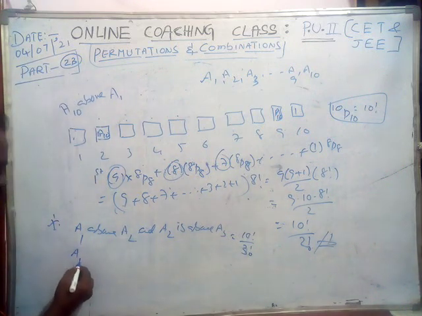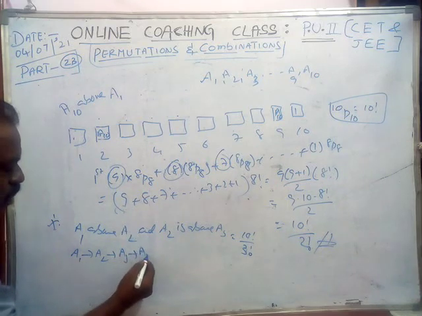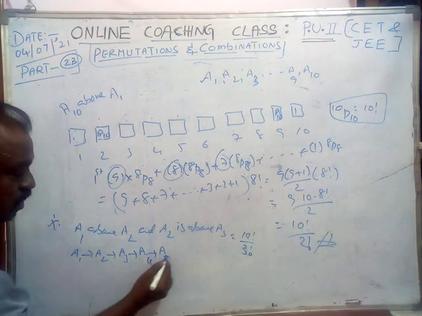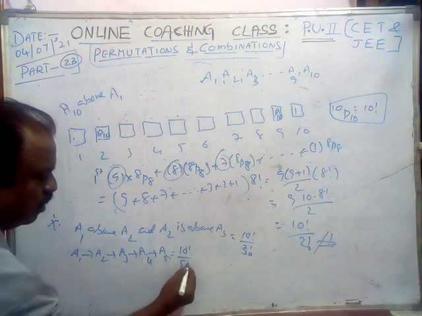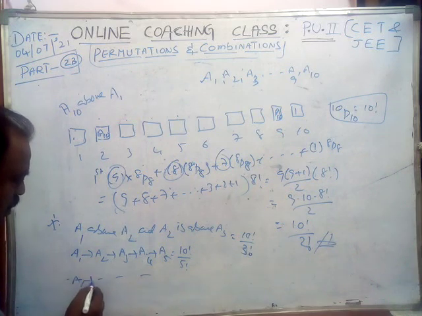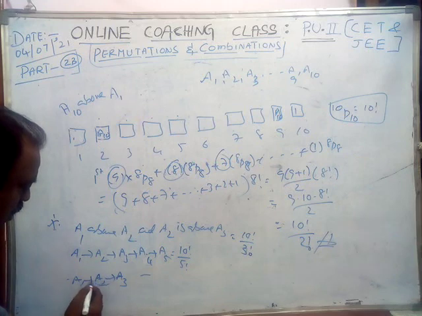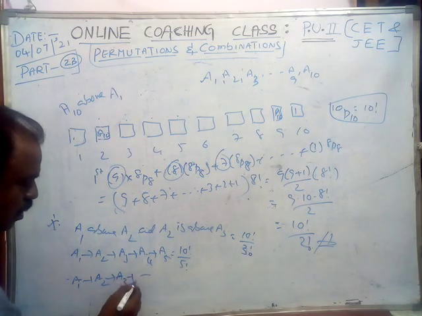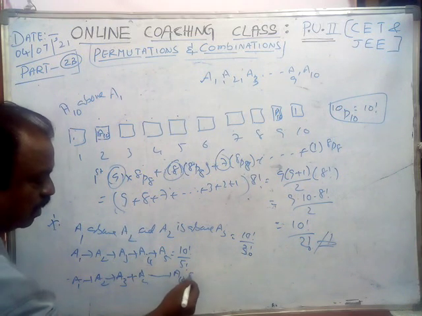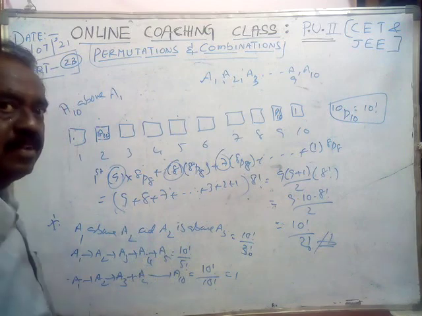If A1 is above A2, A2 is above A3, A3 is above A4, A4 is above A5 is there in the question, then it is 10 factorial by 5 factorial. If all members, A1 is above A2, and A2 is above A3, and A3 is above A4, like this it is going on up to A10 also, then it is 10 factorial by 10 factorial. That is one. Yes, correct.